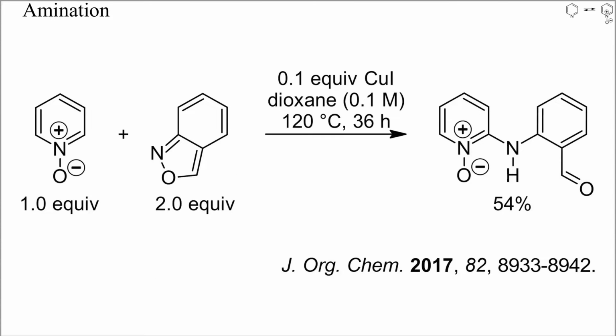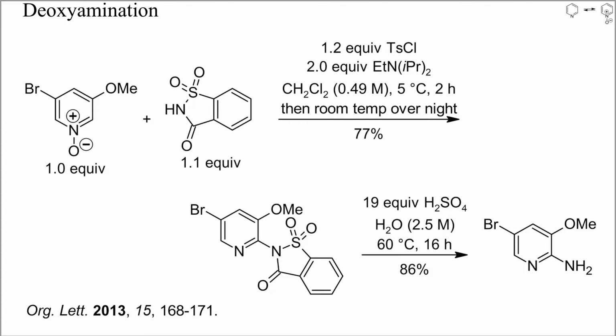Few reports of the electrophilic amination of pyridine N-oxides have been published. In this example, amination with an isoxazole yielded a substituted 2-aminopyridine N-oxide. Many more examples of deoxyaminations are known, though. Here, an N-oxide was activated with tosyl chloride in the presence of saccharin. A good yield of N-pyridyl saccharin resulted, which could be hydrolyzed with dilute sulfuric acid to the corresponding aminopyridine.